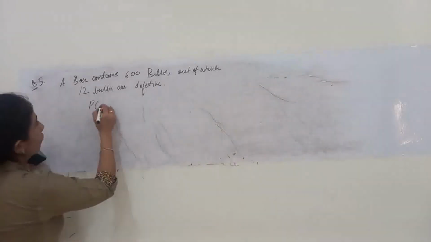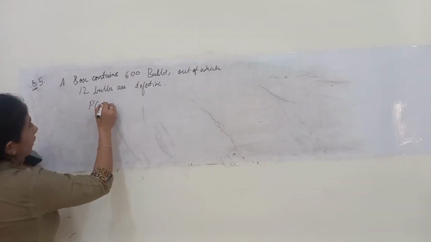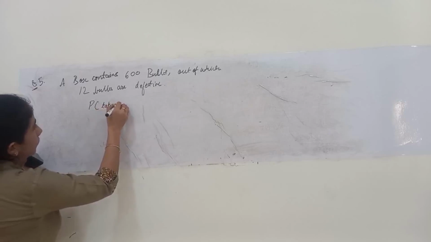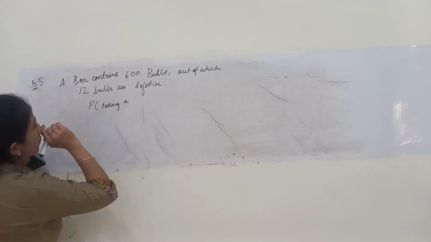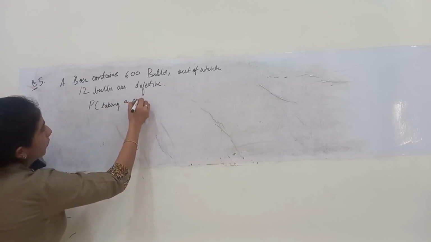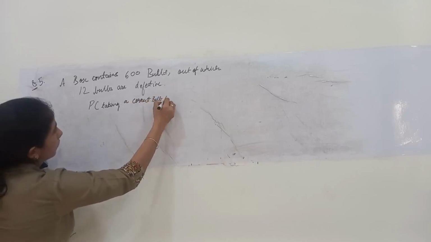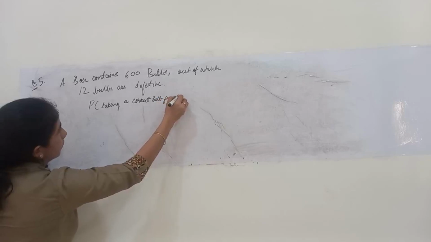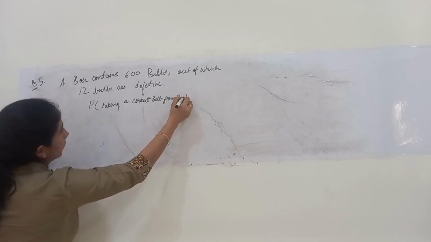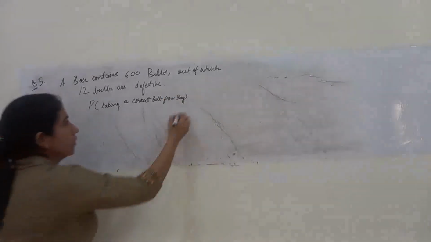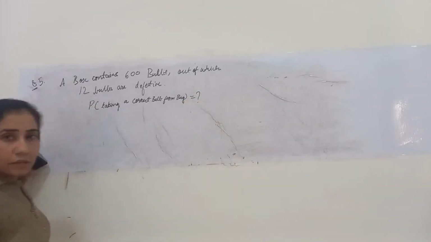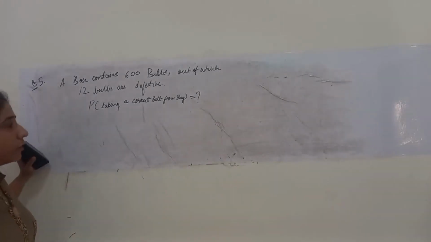Okay. Probability of taking a correct bulb from the bag. What is the probability of that? We have to calculate.